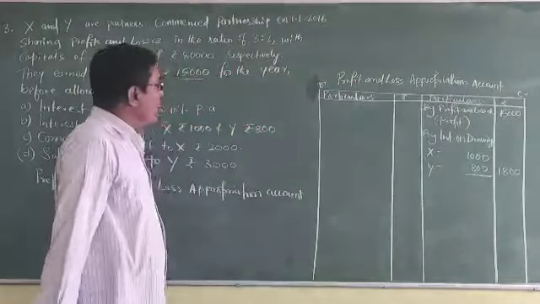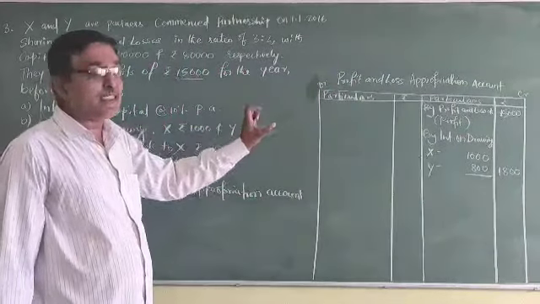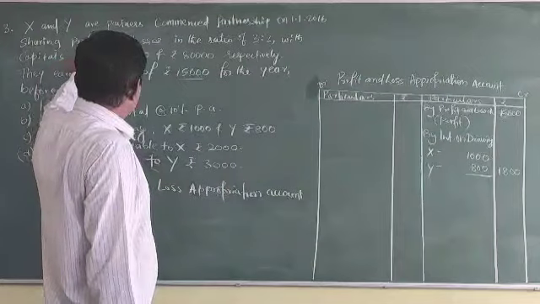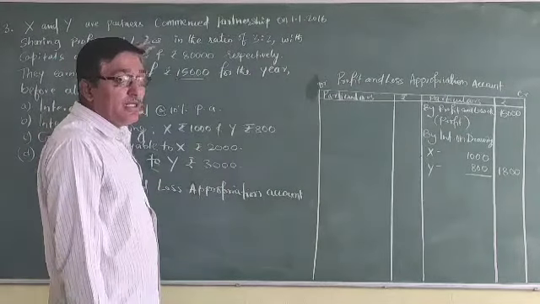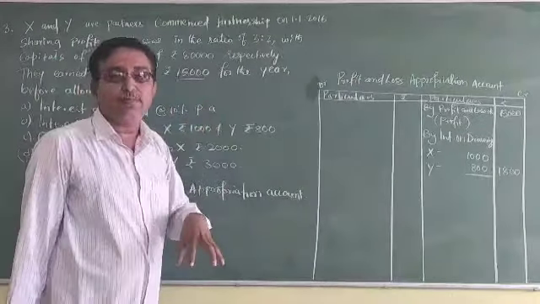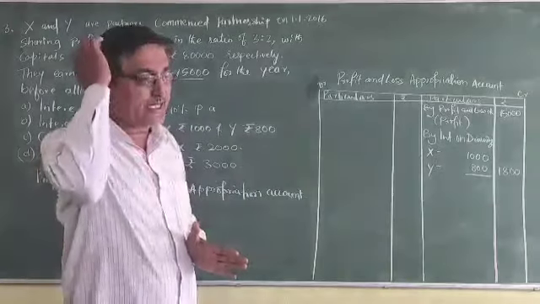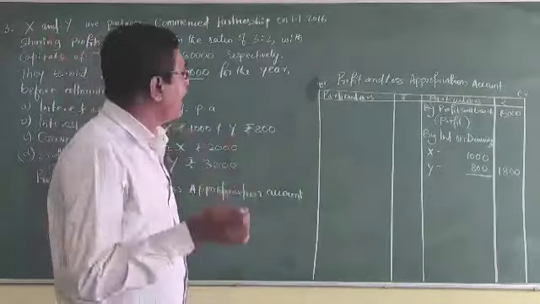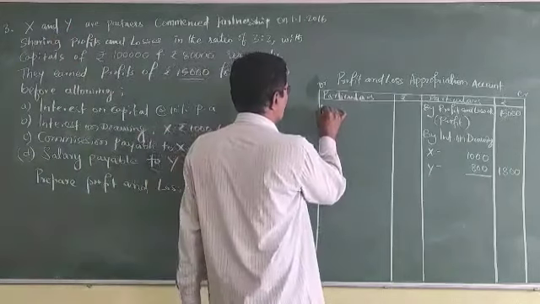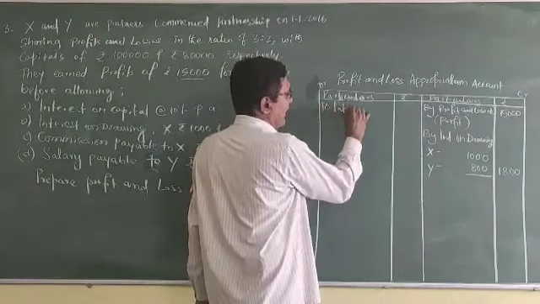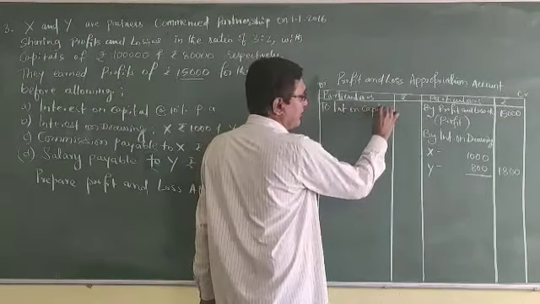Next, coming to the expenses. Expenses in the sense, capital, how much is contributed by the partners. For that, we have to calculate the interest, and the firm should pay that amount to the partners. So, interest on capital.